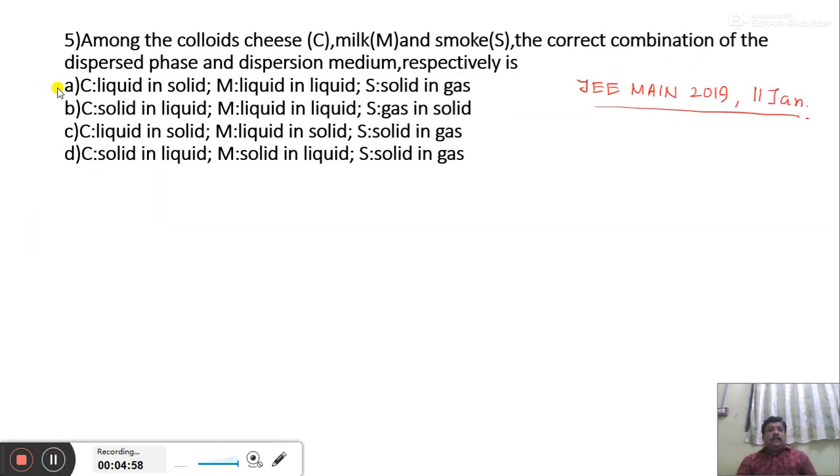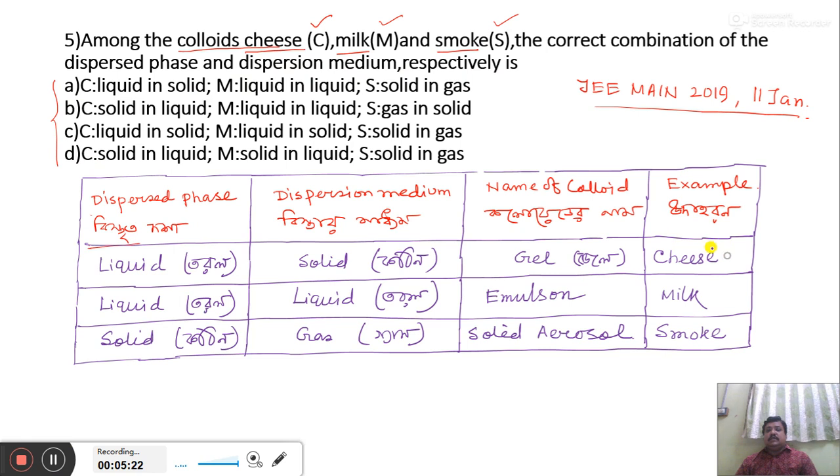Now my next question is, among the colloids cheese expressed as C, milk expressed as M, and smoke expressed as S, the correct combination of the dispersed phase and dispersion medium respectively is, with the given four options. We know cheese is an example of a colloid which belongs to gel, where the dispersed phase is liquid and the dispersion medium is solid. So liquid in solid for C, cheese, is the correct one.